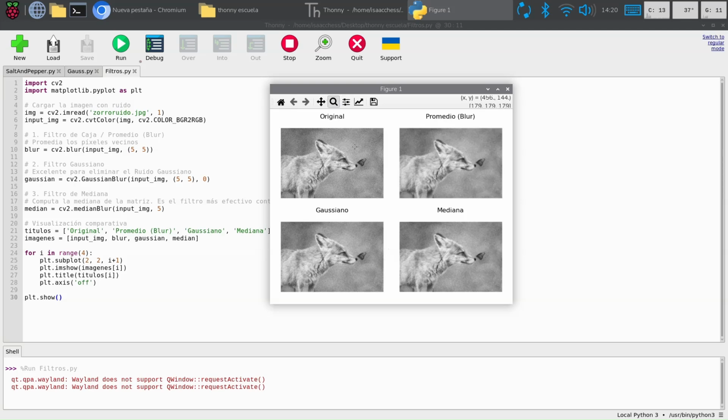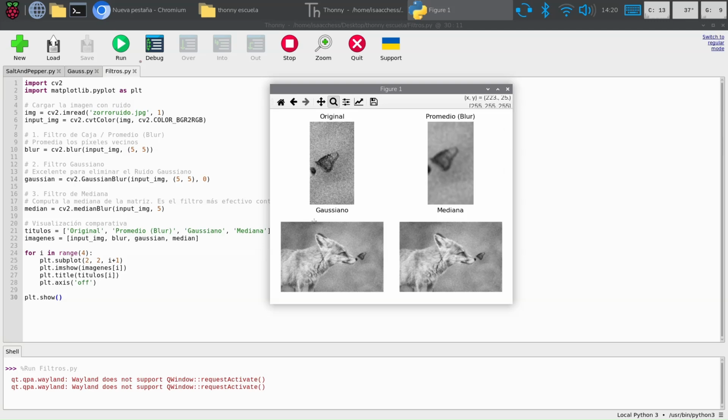Maybe I can show more readily if I zoom in. For example, the results you can see more efficiently.